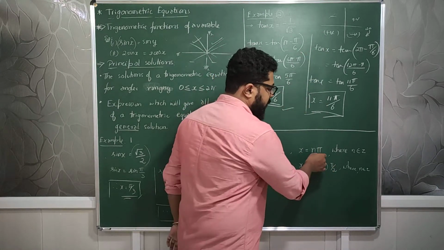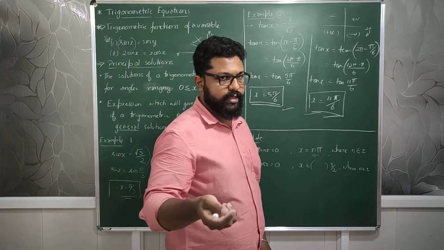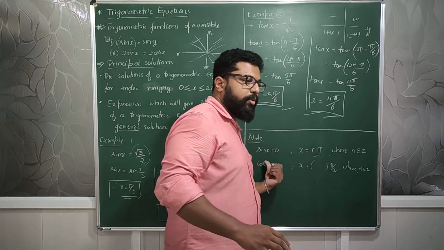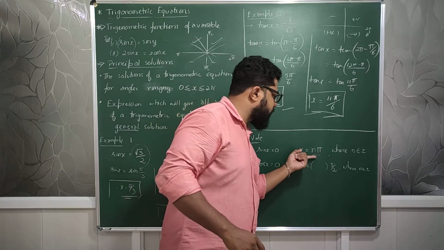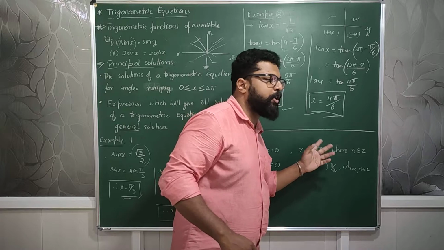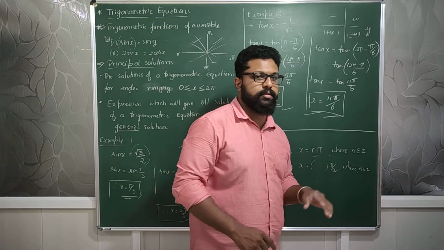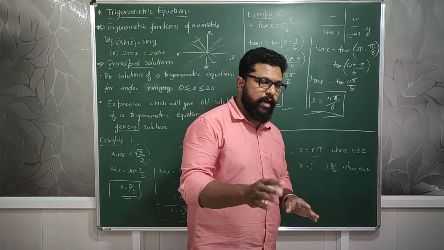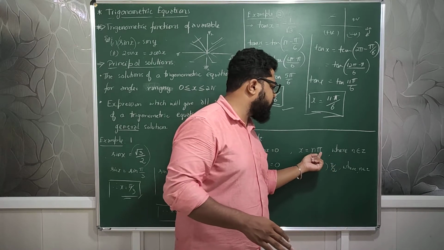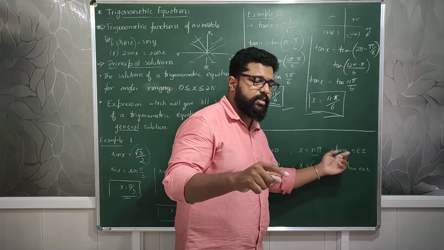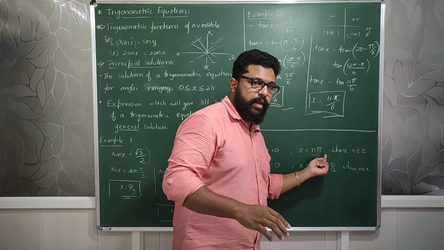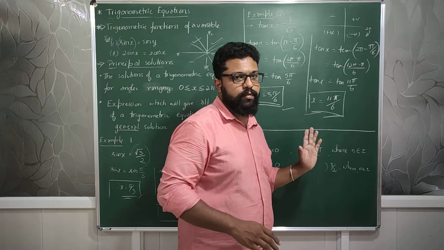That means any multiple of pi, 2 pi, 3 pi, 4 pi, 6 pi, 7 pi, every multiple of pi is going to be 0. Understood? Which means the general solution for sine is x is equal to n into pi, where n belongs to integers. Not 1 by 2 or 3 by 2, but any integer multiple of pi, Z. So any multiple of pi will be equal to 0 for sine.